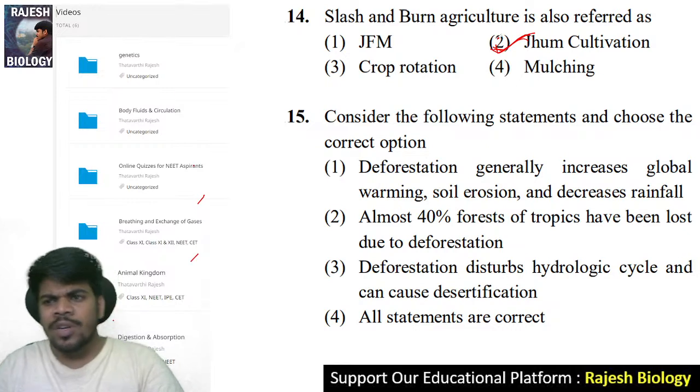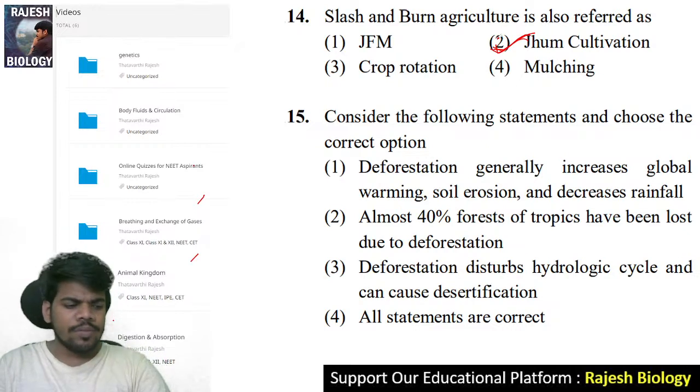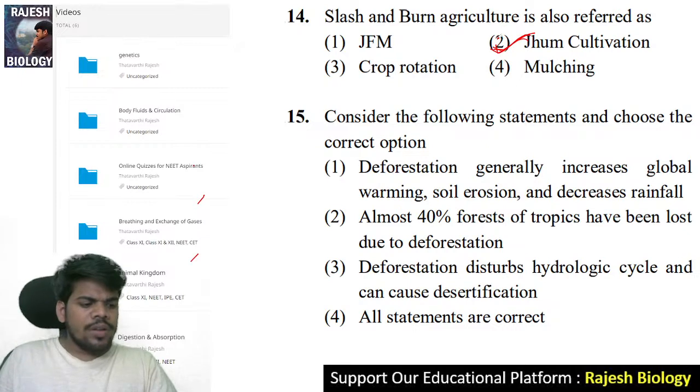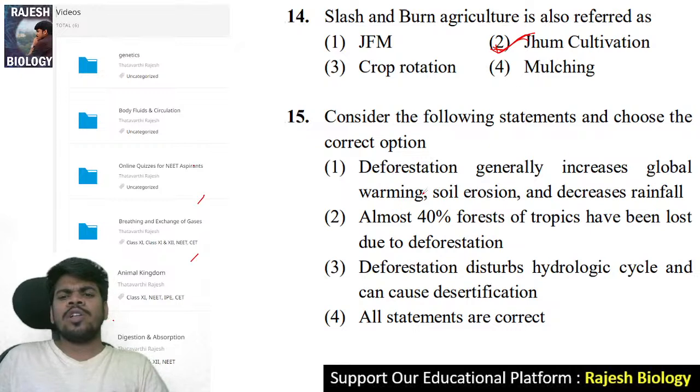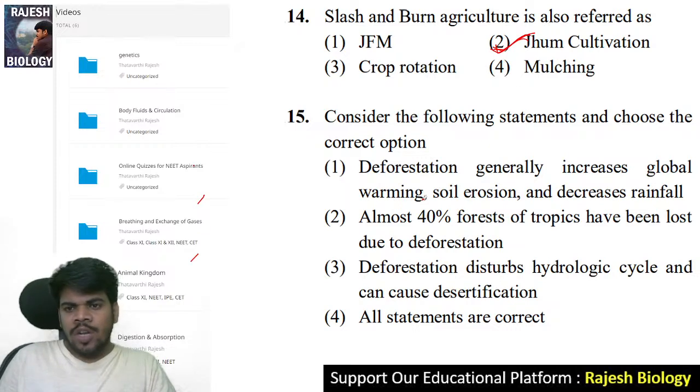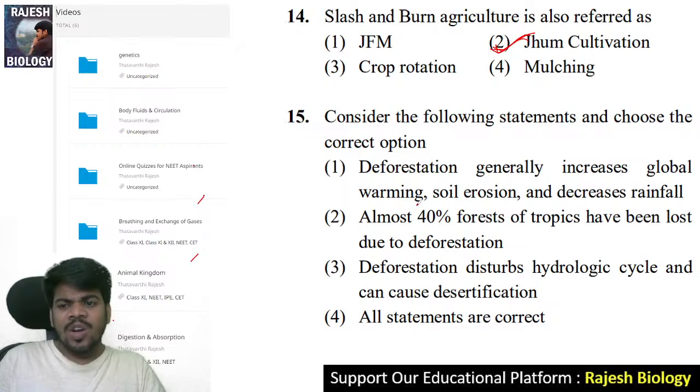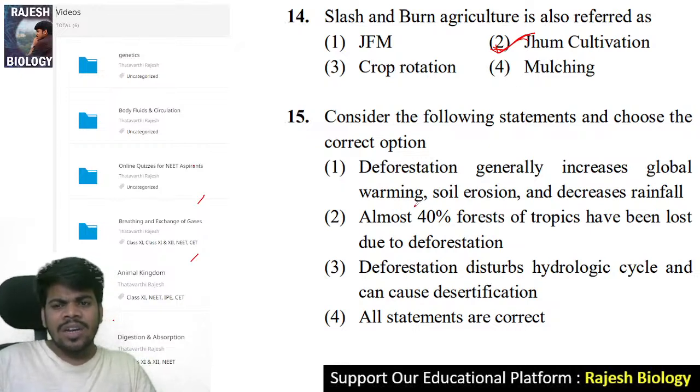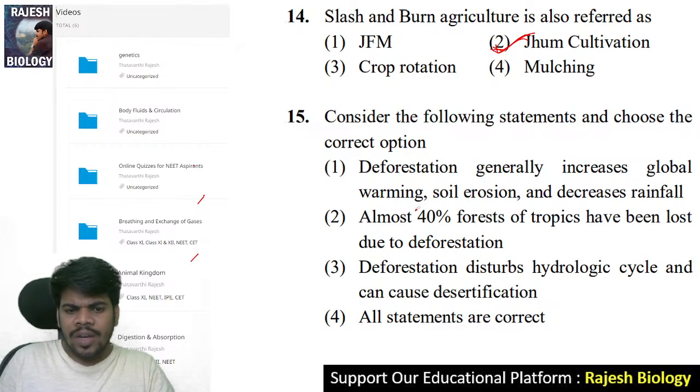Come to the 15th question. Consider the following statements and choose the correct option. Deforestation generally increases global warming, soil erosion, and decreases the rainfall. Correct. Almost 40% of forests of the tropics have been lost due to deforestation. Also right. Deforestation disturbs the hydrologic cycle and can cause desertification. Right. Chinnu, you are right. All of the statements are correct.